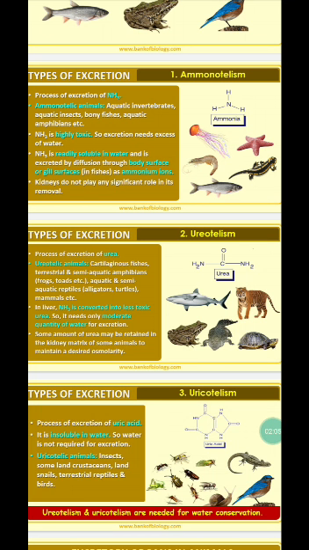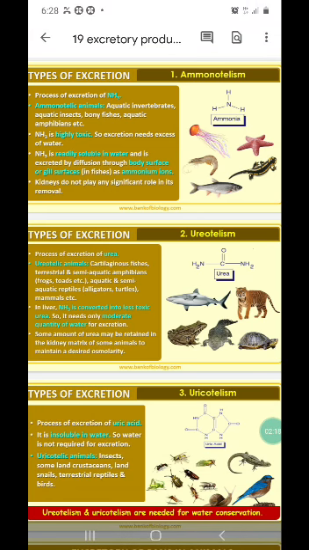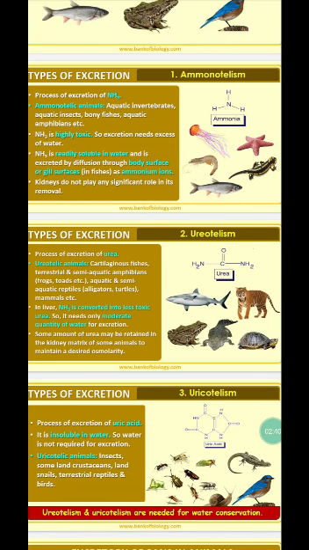Right? Now ureotelism, the organism which excretes urea as their nitrogenous waste product. For example, who are these ureotelic animals? We are also ureotelic organisms. Almost all the higher vertebrates are ureotelic organisms. Okay, and this needs little water for its excretion, and it's not highly toxic like ammonia, but it also needs water for its excretion. Right.